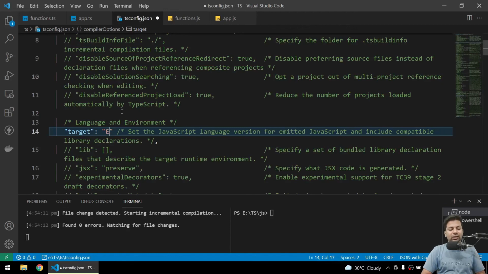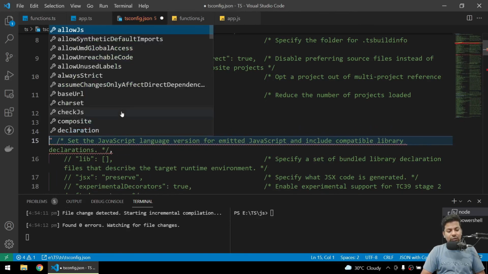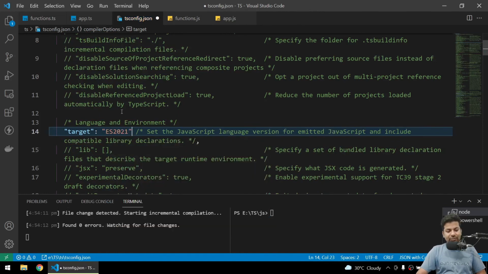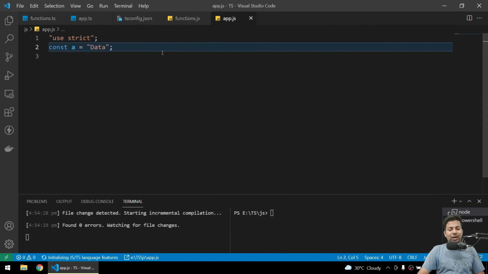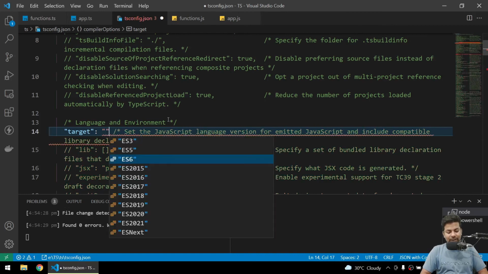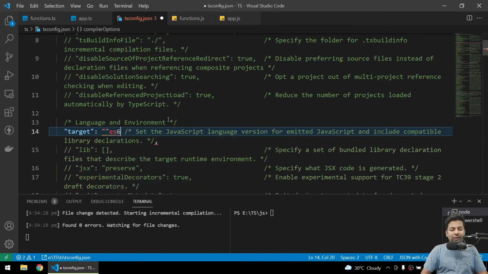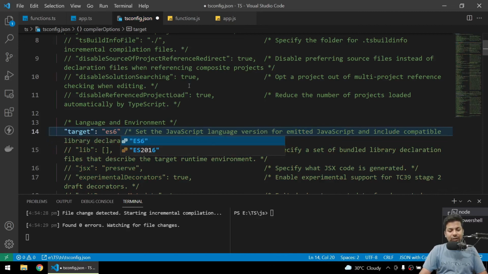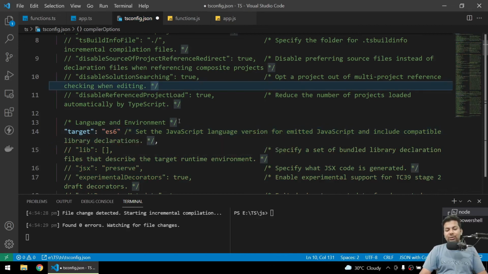So you can just take the, sorry guys, what happened? Take the latest one like ES 2021. I don't know whether it's supported, so I'm using ES 2021. But basically you should use ES6, it will be better. Next it's up to you how you want to use it and other stuff. So I'm saying target will be ES6.